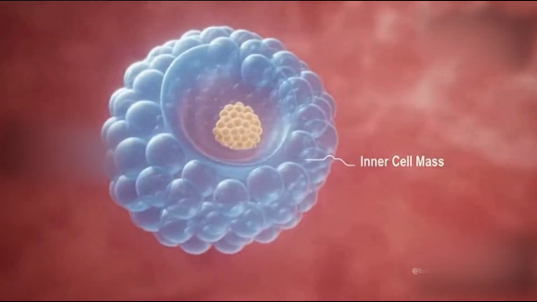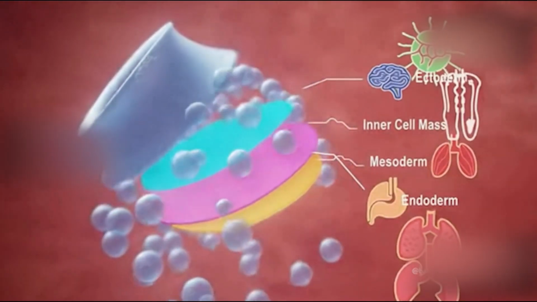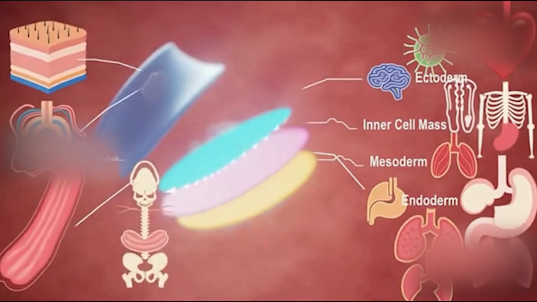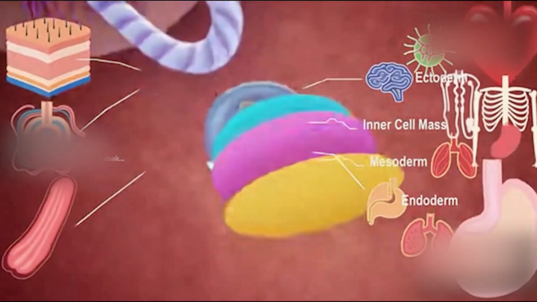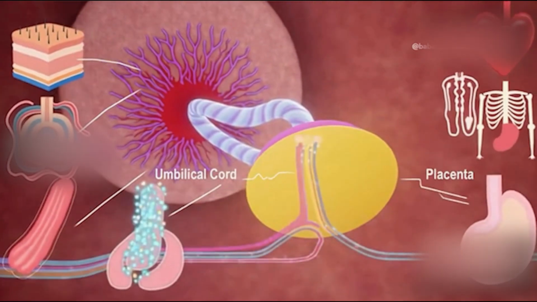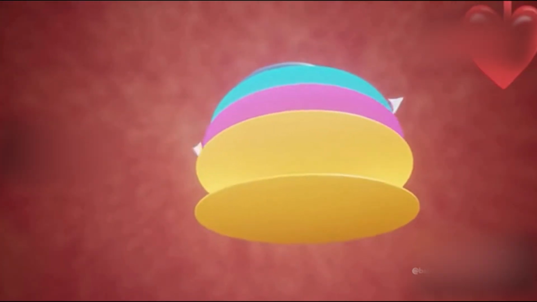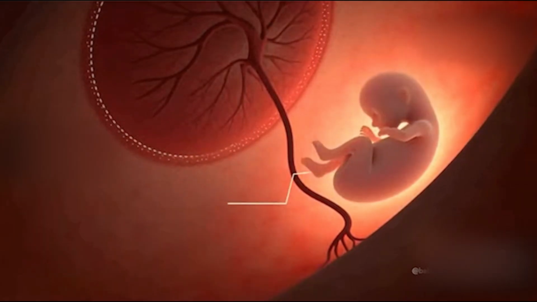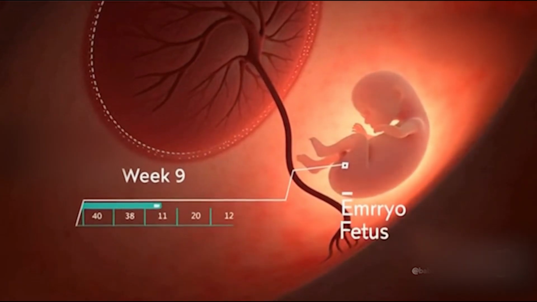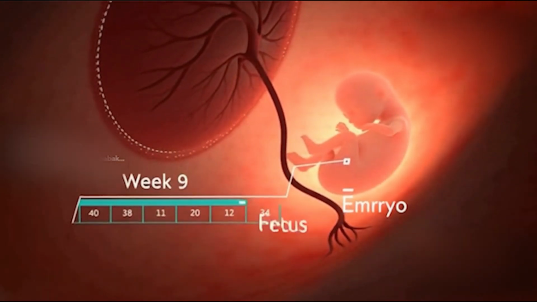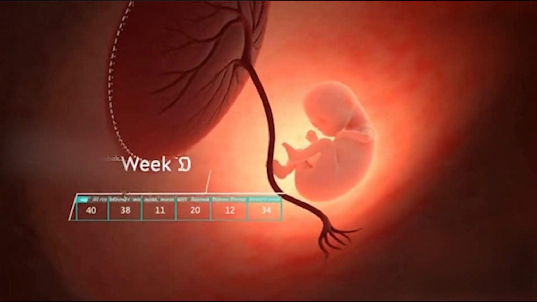The inner cell mass differentiates to form the embryo. Three layers develop. Ectoderm, which gives rise to skin and the nervous system; mesoderm, forming muscles, bones, and the circulatory system; and endoderm, which becomes the digestive system and lungs. The embryo becomes a fetus with a recognizable human form. The placenta supports all physiological needs.